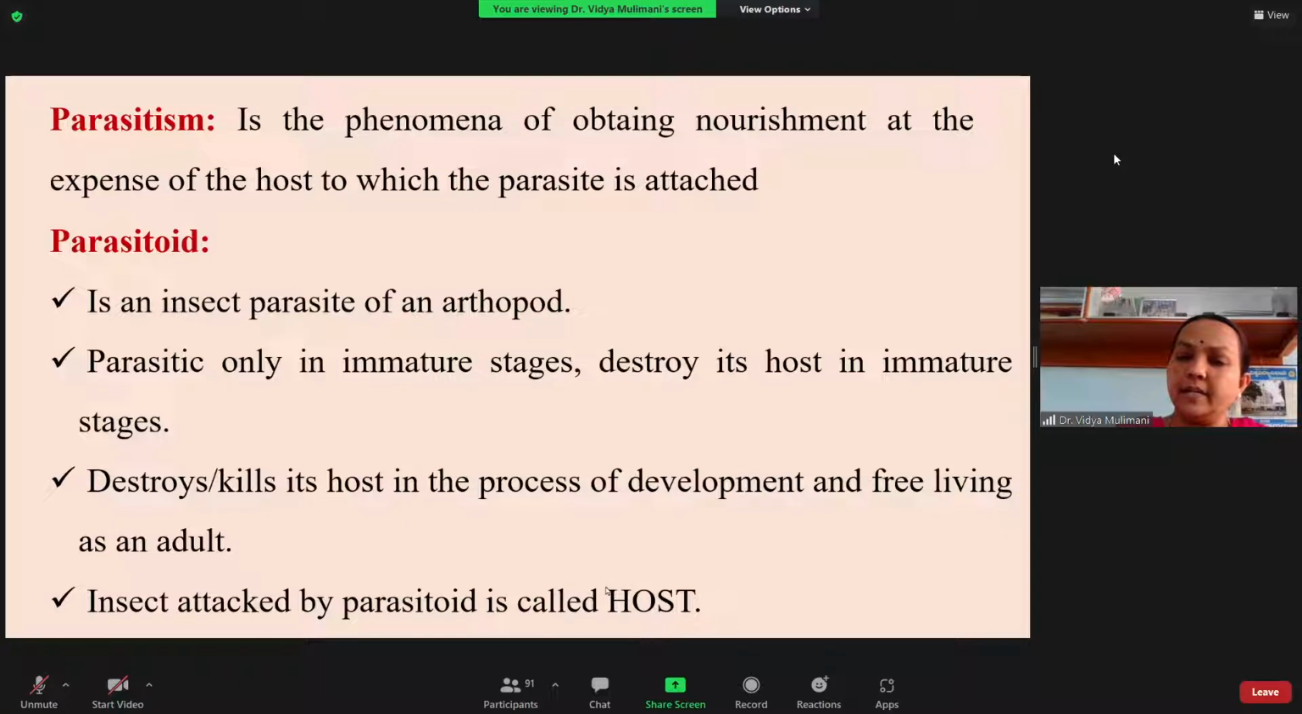For the predator, it is a prey. And for the parasitoid, it is a host. So parasitoid means an insect parasite is referred to as a parasitoid. And it is parasitic only in the immature stages. And it kills the host gradually during the process of development. And the adult is free living. So that you remember. And the insect which is attacked by the parasitoid is called the host.